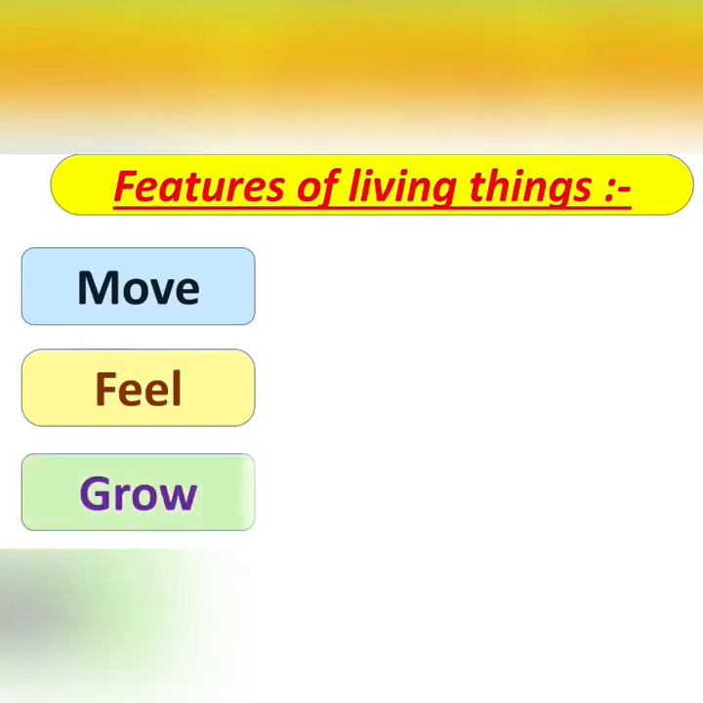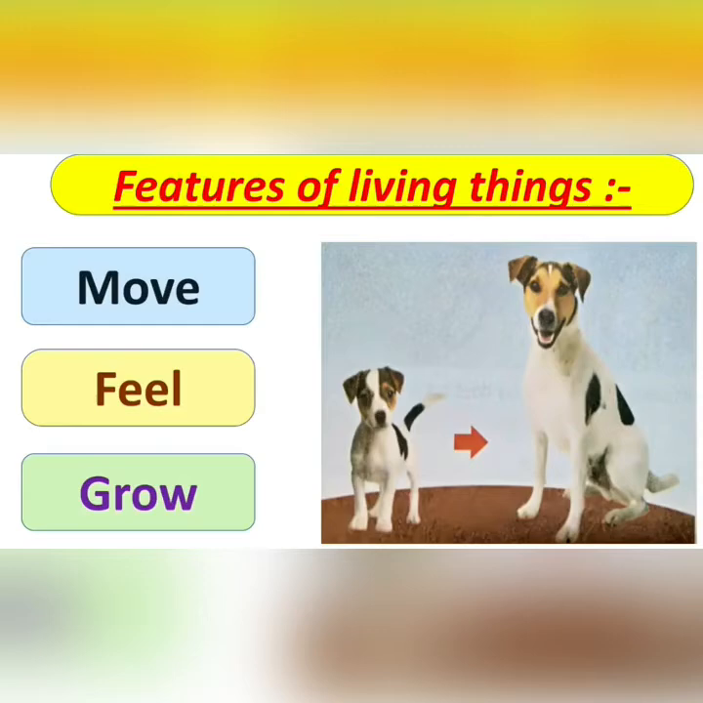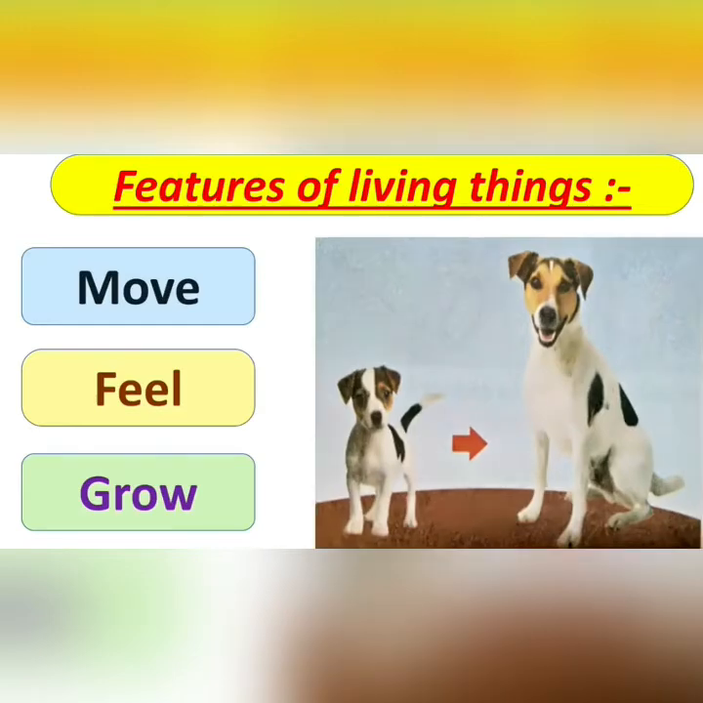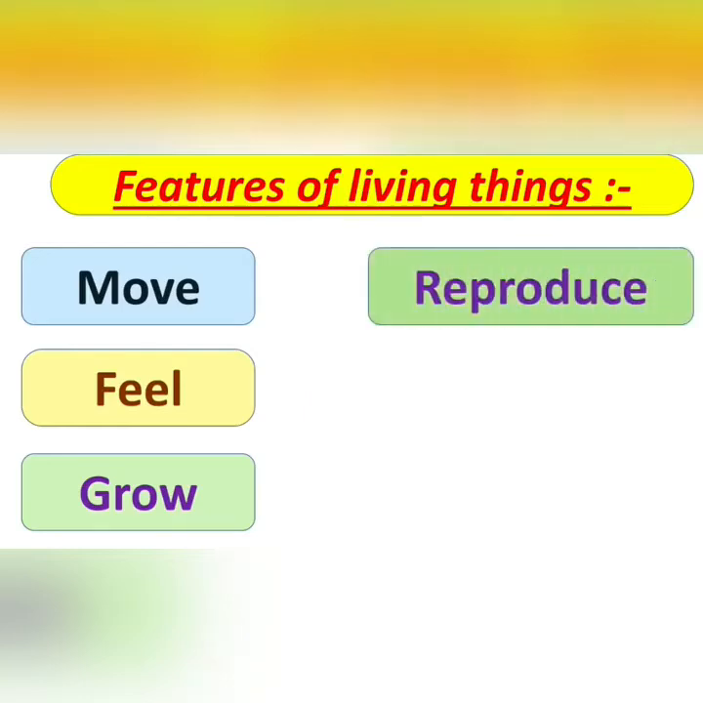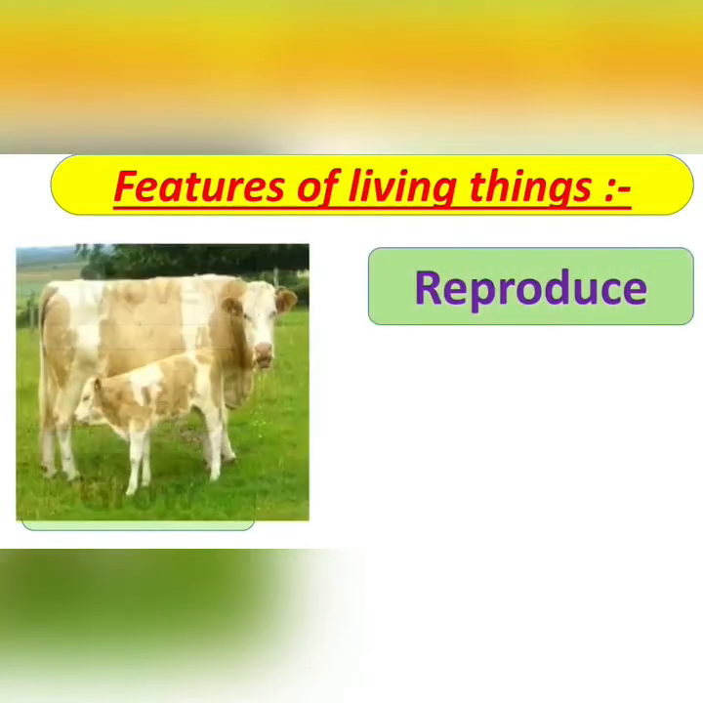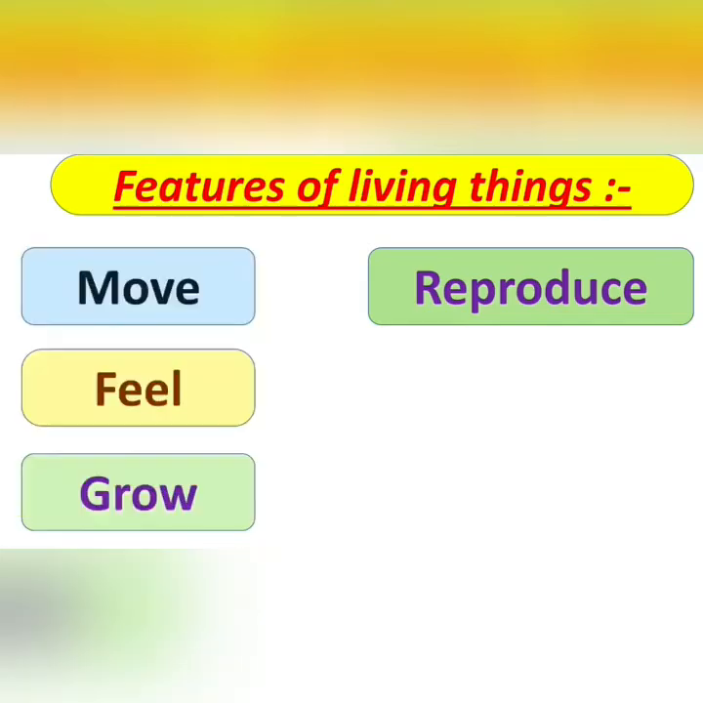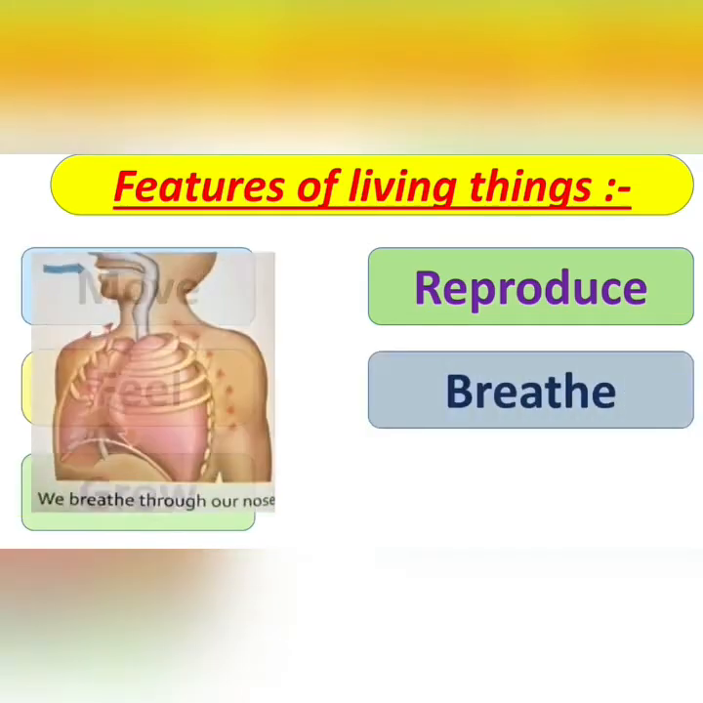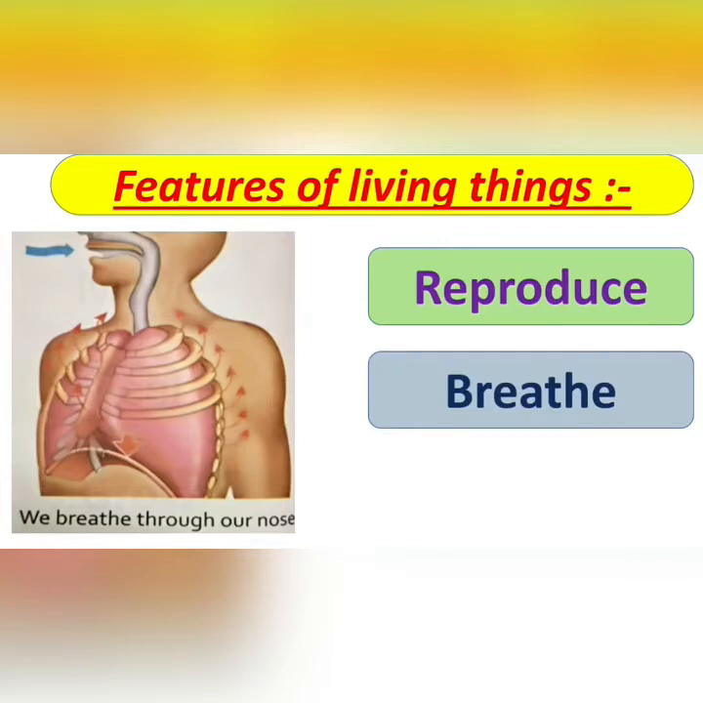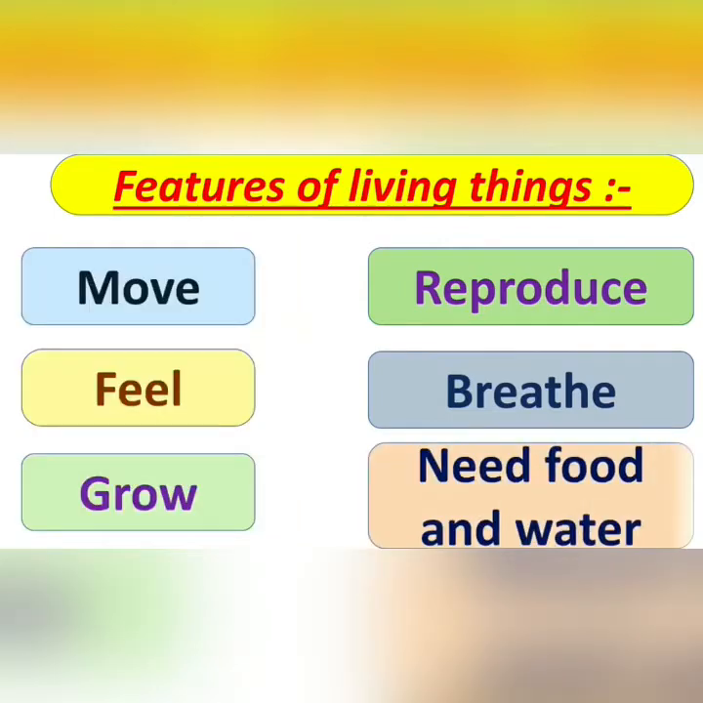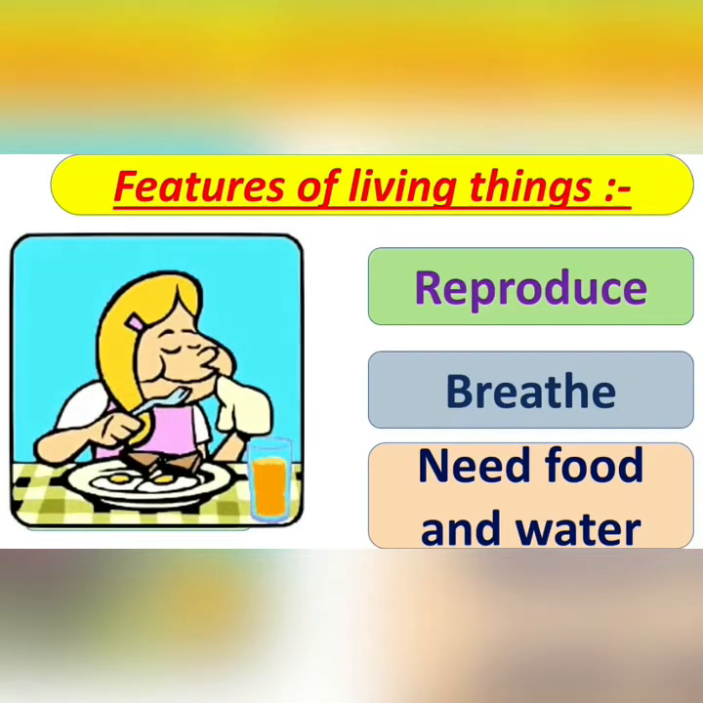Also observe if that table grows bigger day by day, just like this pup growing into a dog. No, right? So living things grow. They also reproduce. Reproduce means producing another one of the same kind, like a cow reproduces a calf. They all breathe. Living things like us breathe to live. We all need food and water to live, to stay healthy and to grow. Lovely picture, isn't it?